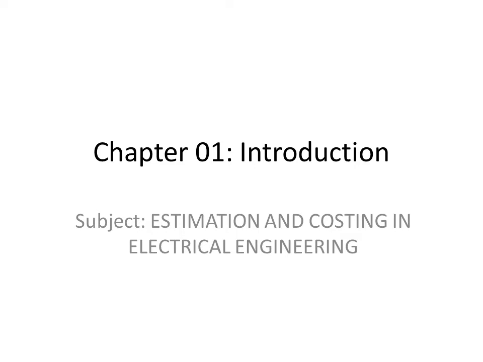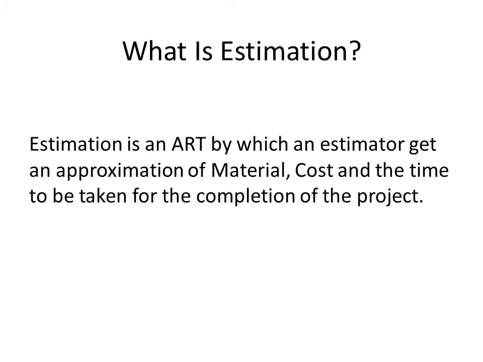Good morning. Our today's topic is introduction and the subject is estimation and costing in electrical engineering. What is estimation? Estimation is an art by which an estimator gets an approximation of material, cost and the time to be taken for the completion of the project. So estimation should be taken out before starting any project so that the approximation of the material, cost and the time can be taken from it.